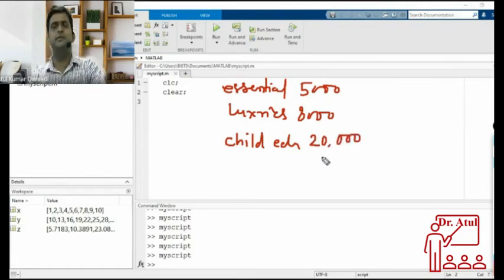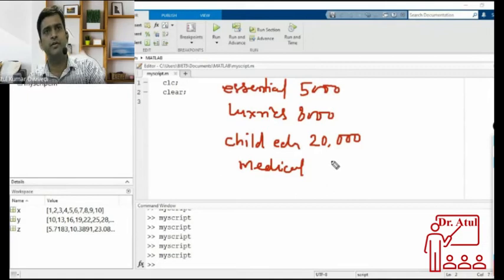Okay, like that. For medical, somebody is expending, for example, 5,000.